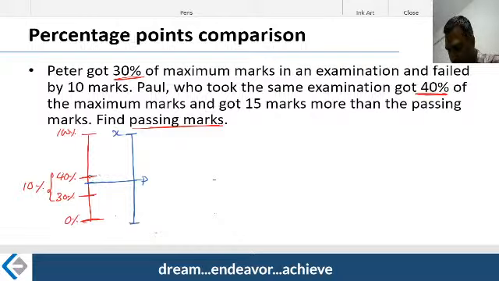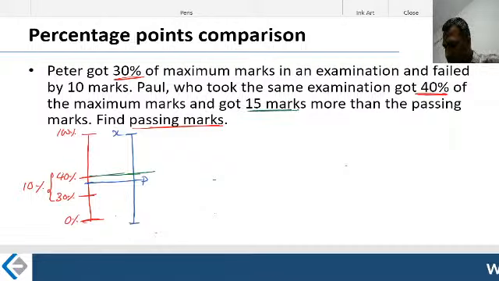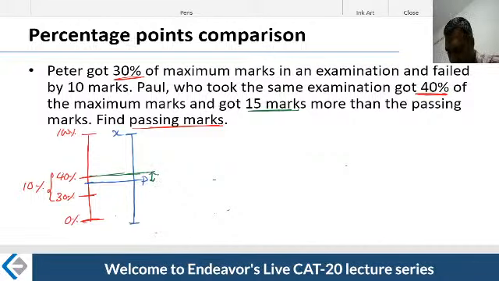Now what happened with the first fellow? He got 40% of the marks. That is nothing but 15 marks more than the passing mark. Therefore, you are trying to say that this gap is 15 marks.